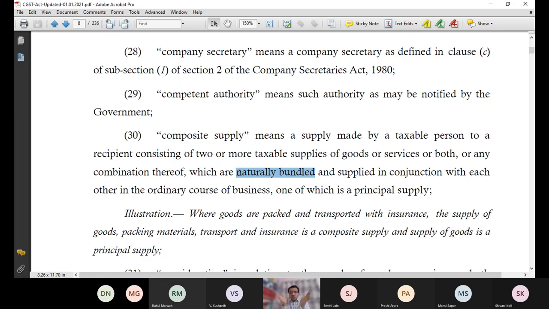You cannot segregate those. You cannot separately demand these. So this is naturally bundled, that when you purchase one or when you take one thing, by default you have to accept another thing. This is naturally bundled and supplied in conjunction with each other in the ordinary course of business. And normally these are supplied in a combination, not separately, one of which is a principal supply. So there is a new word now, principal supply.